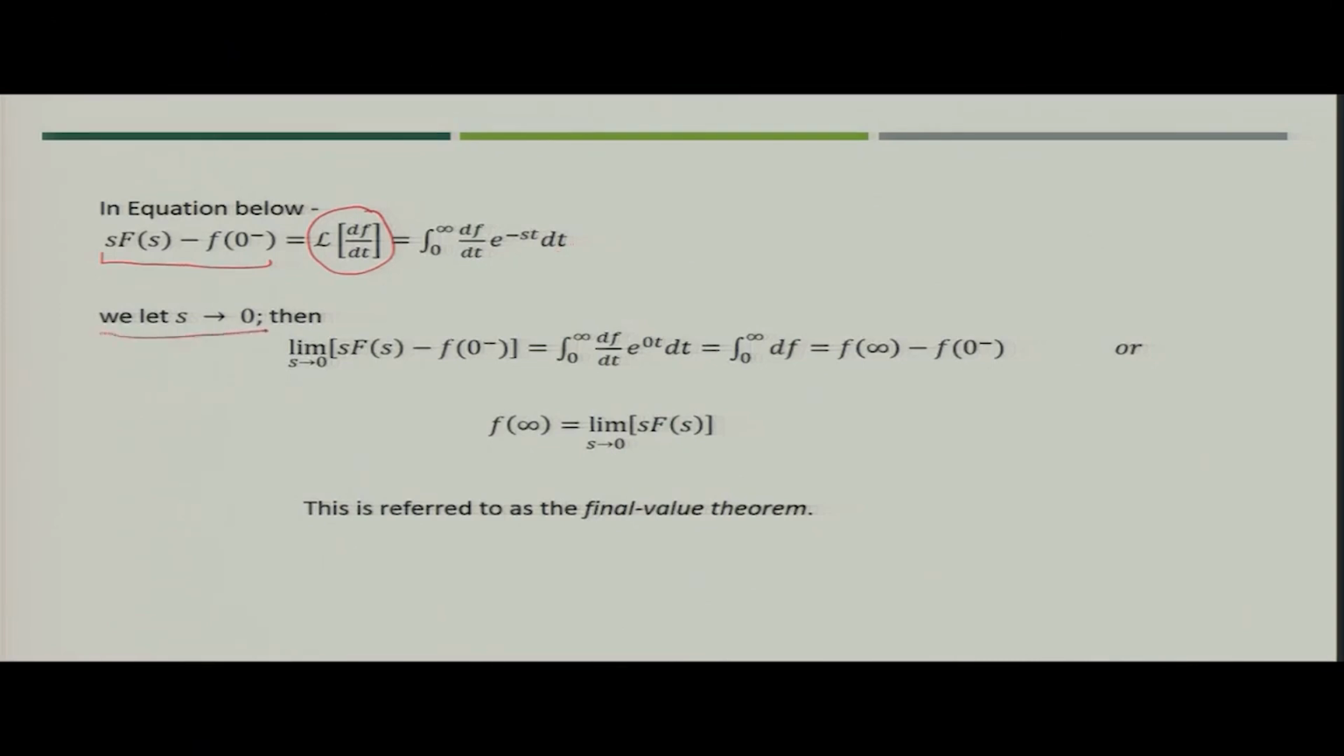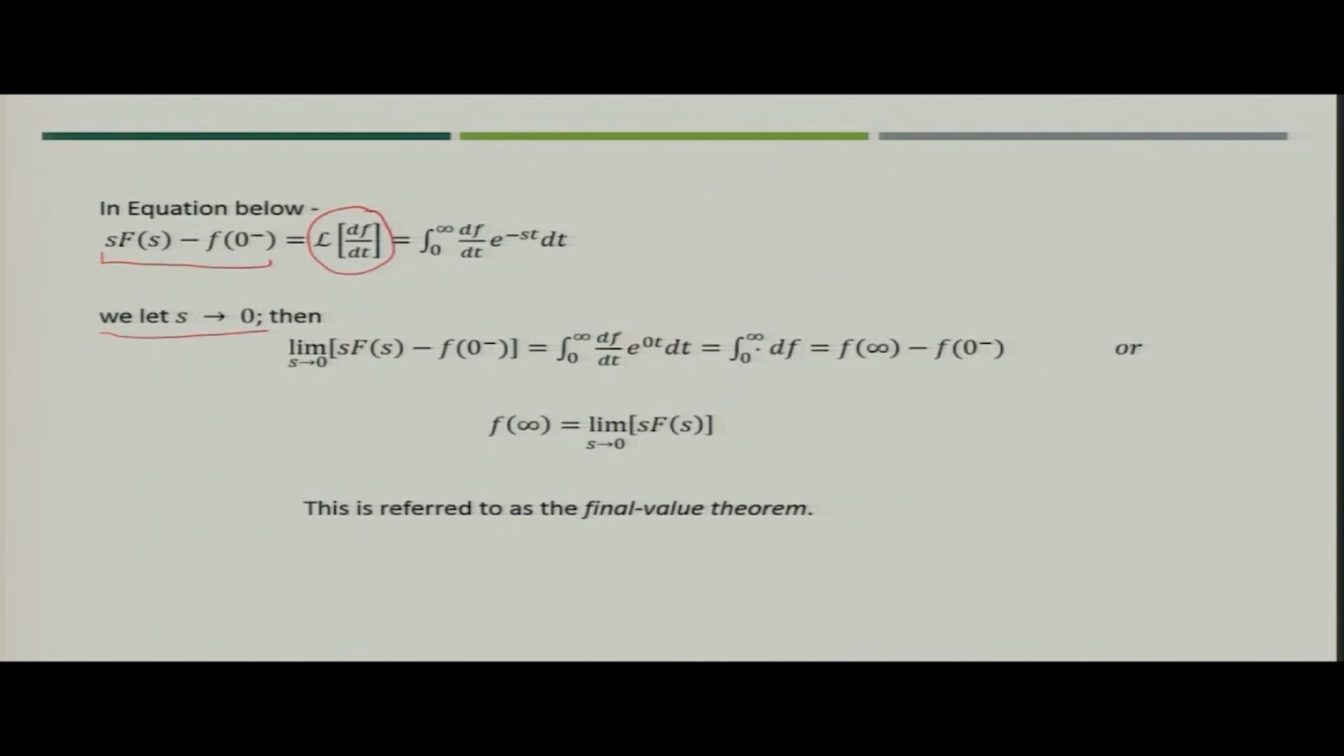Now, if s tends to 0, what can we write? Limit s tends to 0 of s F(s) minus f(0) equals the integral from 0 to infinity of df by dt e to the power 0 t. So, this will now become 1.